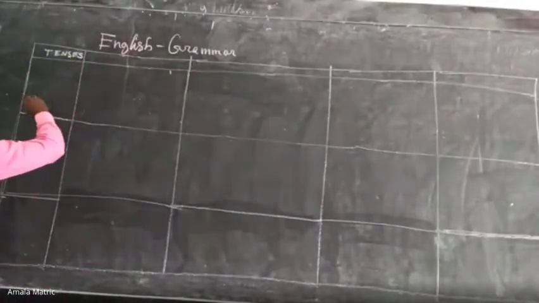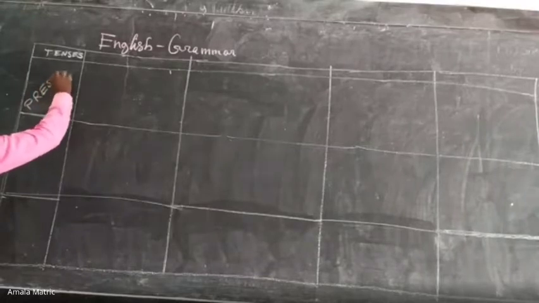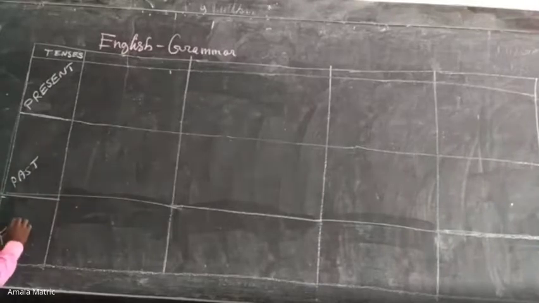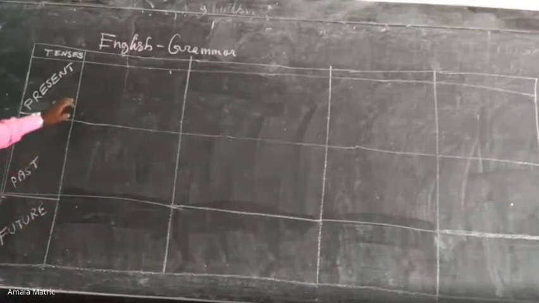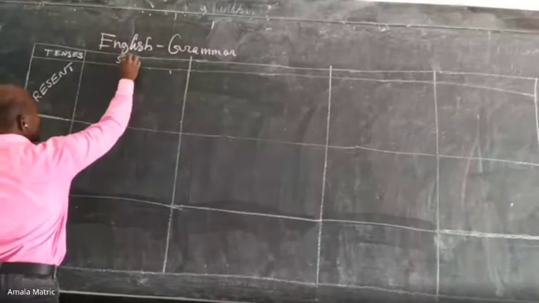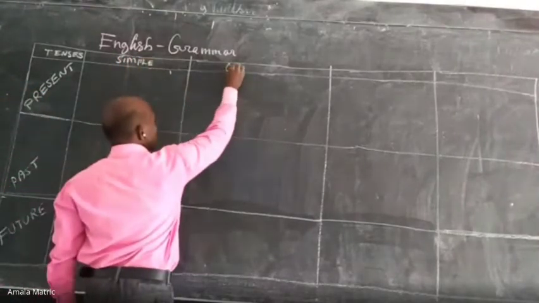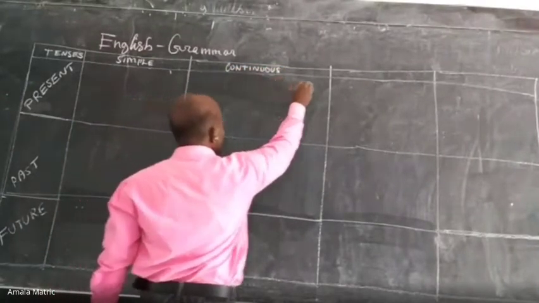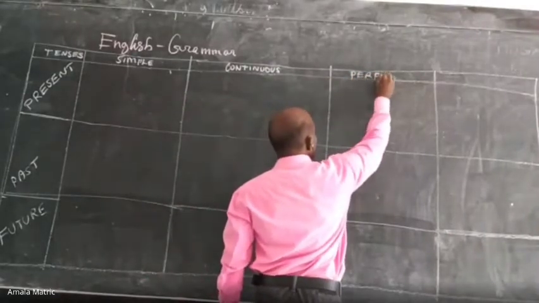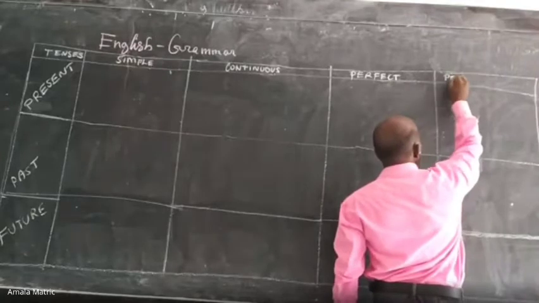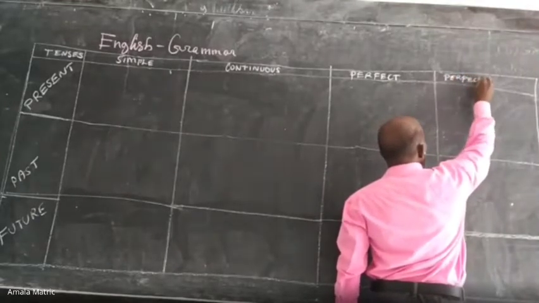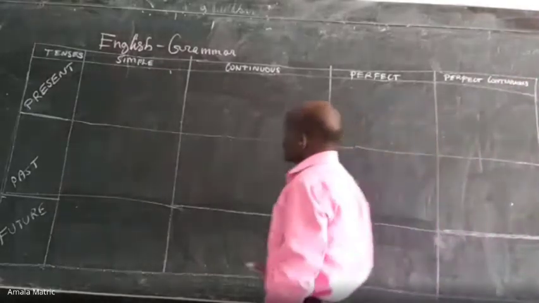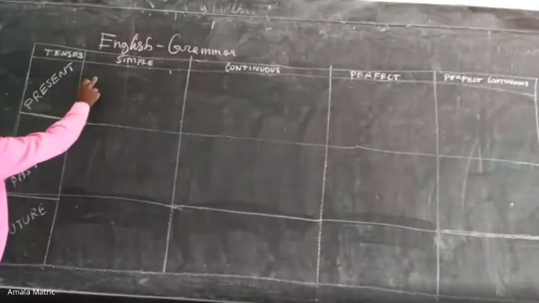First tense, present. The second one, past. And third, future. Now, for each, there are simple, continuous, perfect, and perfect continuous. Next, let's see the structure and examples.